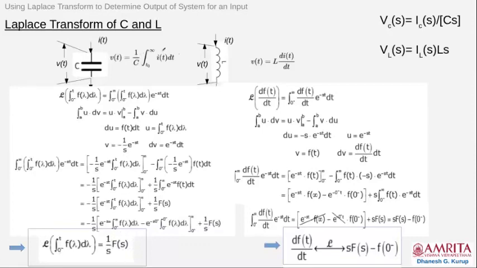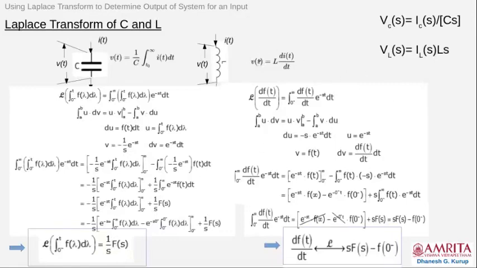F(s) is the quantity inside the integrand. So the Laplace transform of the integrand, F(s), divided by s. So the Laplace transform of an integral is the Laplace transform of the integrand divided by s. Okay.